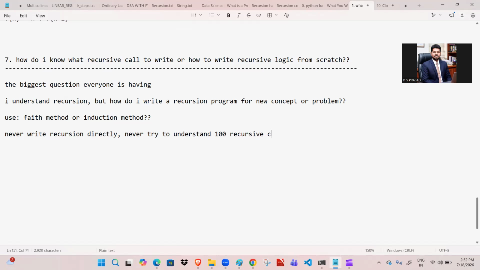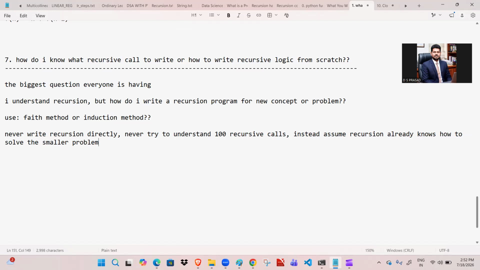Instead, assume recursion already knows how to solve the smaller problem. This is the most important thing: how to solve the smaller problem.